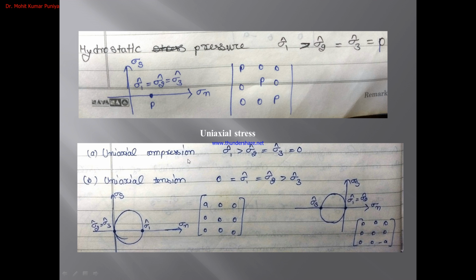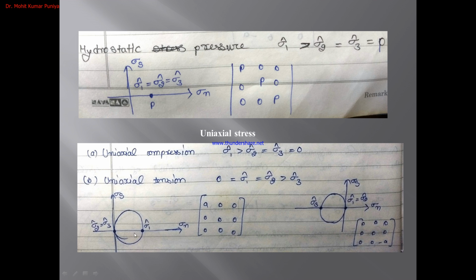Then uniaxial compression. In uniaxial compression, sigma 1 is greater than sigma 2 and sigma 3, and sigma 2 and sigma 3 are 0. So in uniaxial compression, the circle will be represented here, starting at the origin.